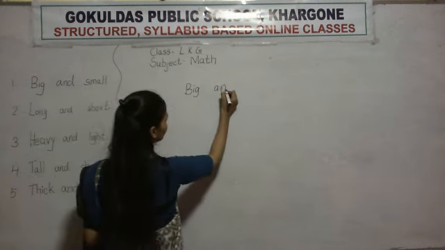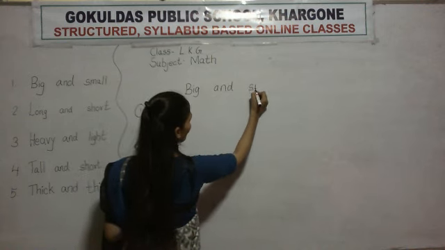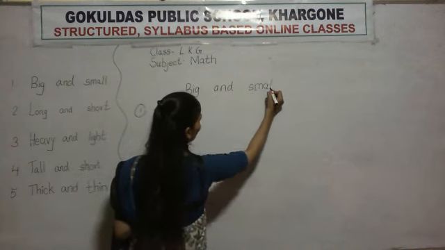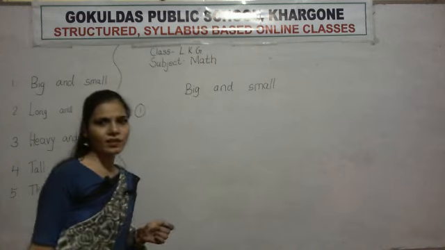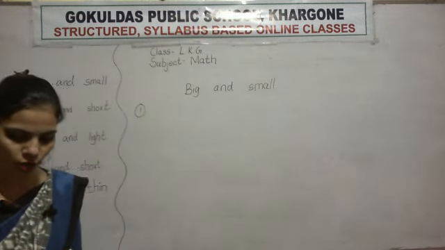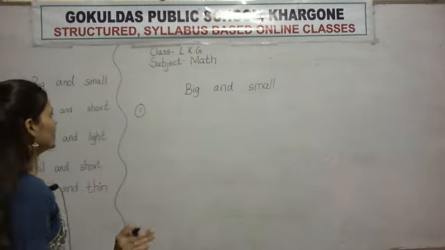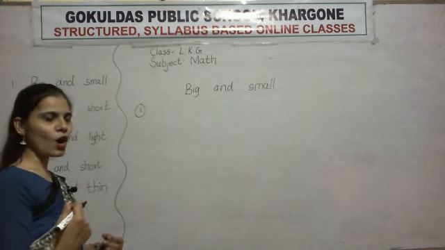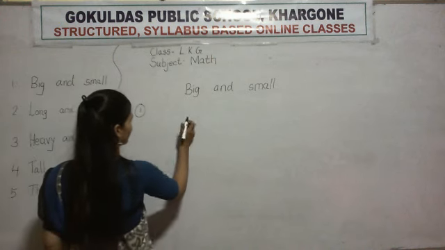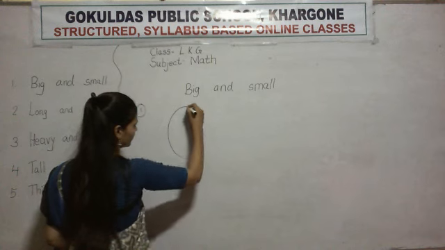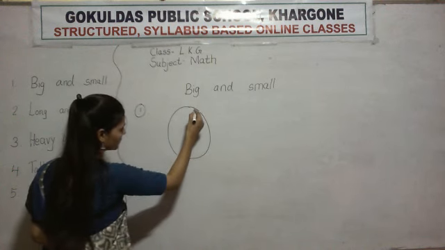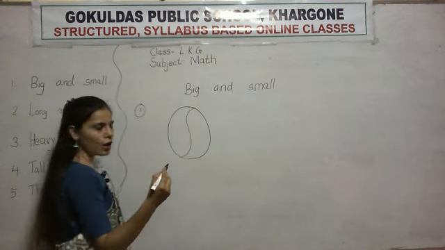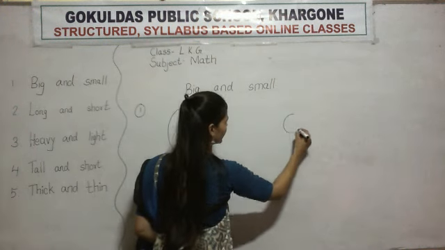Big and small. All of you know which one is big and which one is small. Okay, now tell me which one is big and which one is small. First example. This is a ball.